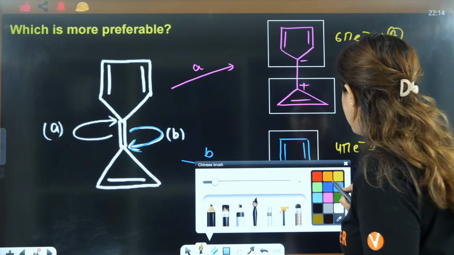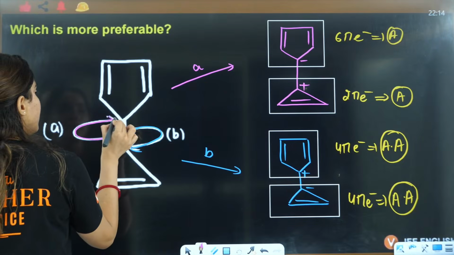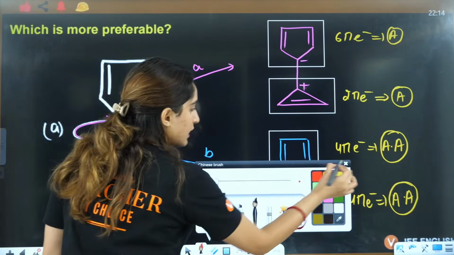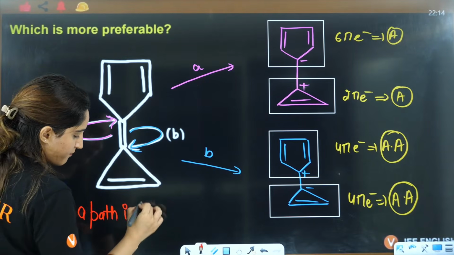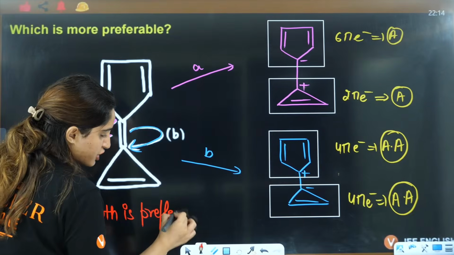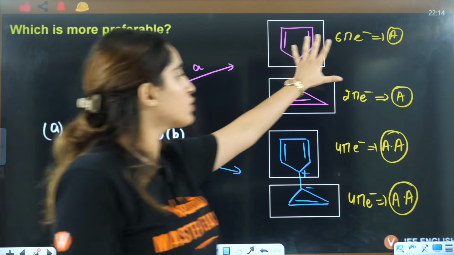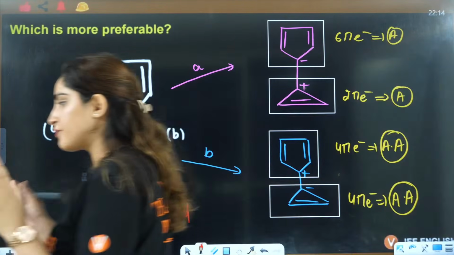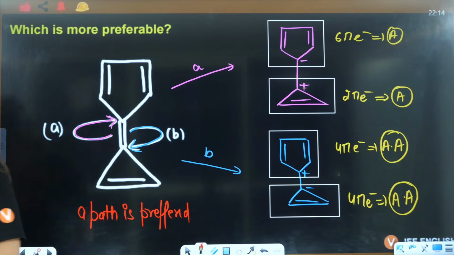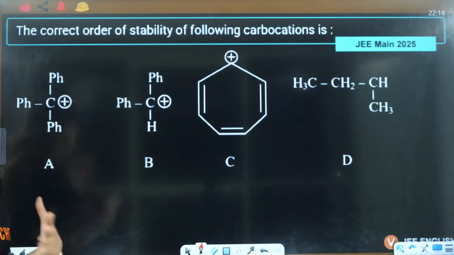So definitely A is preferred over B. The A path is preferred. The shift of A is this way, it is preferred because it is giving you aromatic things, not anti-aromatic. Okay, clear everybody? Very good guys, because of aromaticity. So this is how your brain should work.